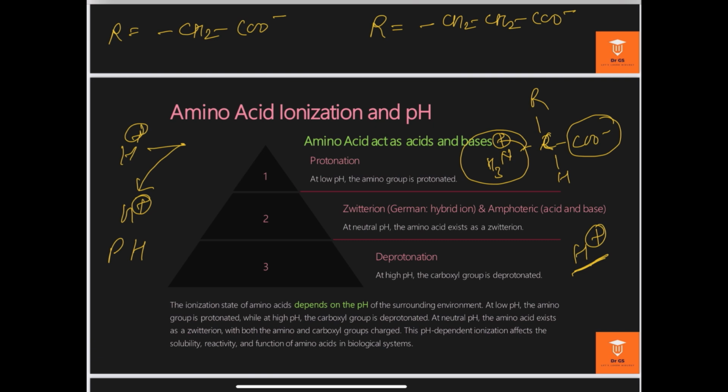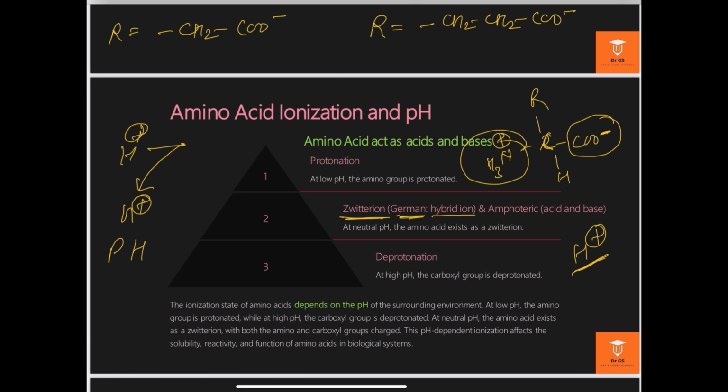And the amino acid, as I already said, always remains in a charged condition, just like COO minus and NH3 plus. It is a single molecule which has both charges, positive and negative, so it is called a Zwitter ion. This word is taken from the German language.